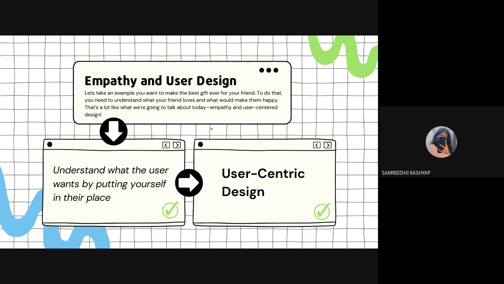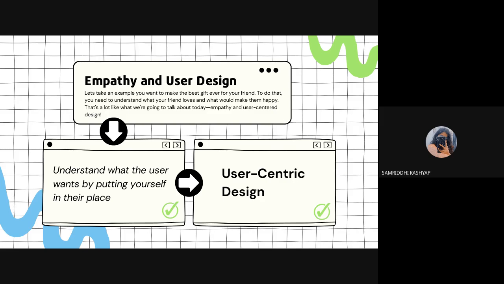So, empathy and user-centric design. When you have to trap an insect, you have to think like the insect. I'm not trying to derogate anyone here, but when you have to trap someone, you have to think like them: what are their weaknesses, what are their strengths.